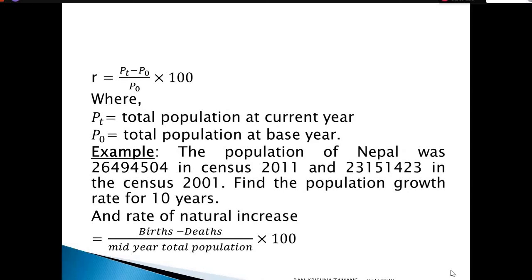For example, the population of Nepal in the 2011 census is 2,64,94,504 and 2,31,51,423 in the census 2001. Find the population growth rate for the year 2011, based on 10 years.